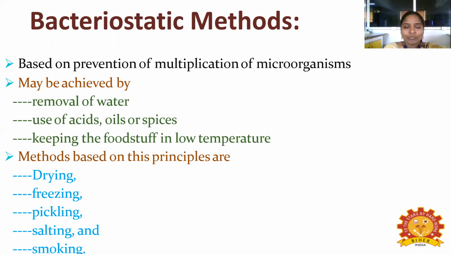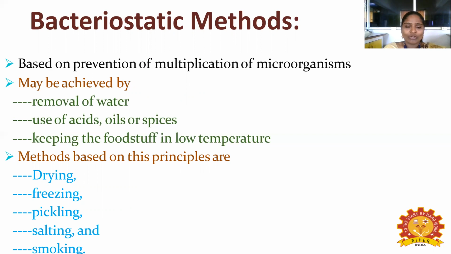It's not a straightforward method; you are going to prevent the multiplication of the microorganism. How can you do this? By removal of water.